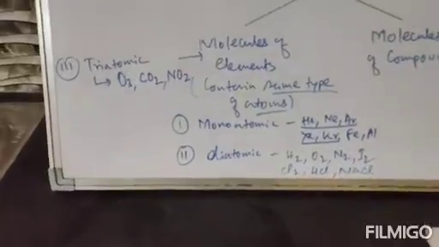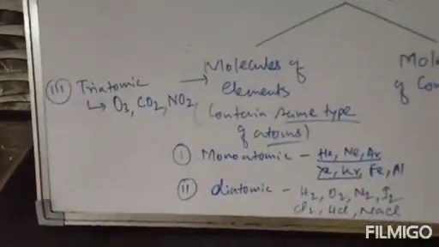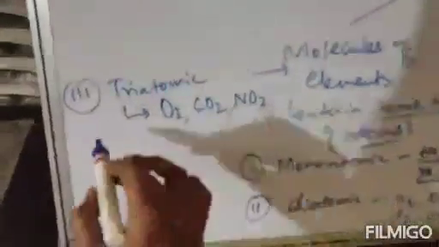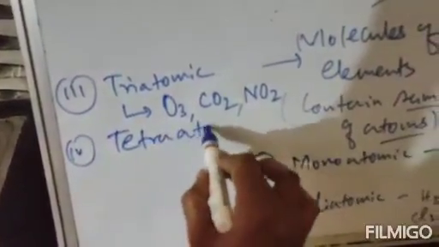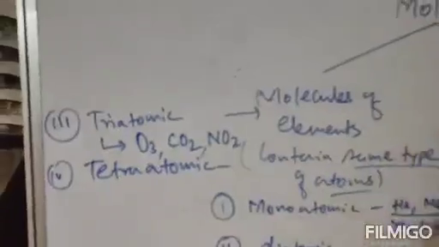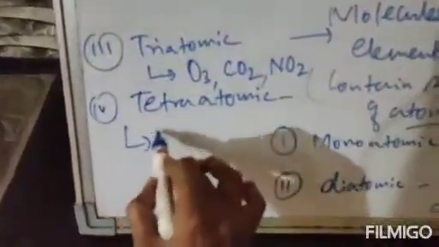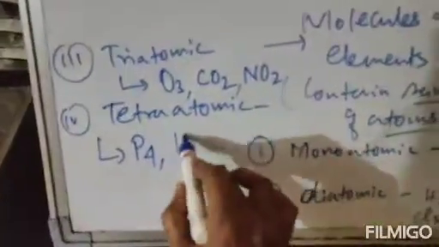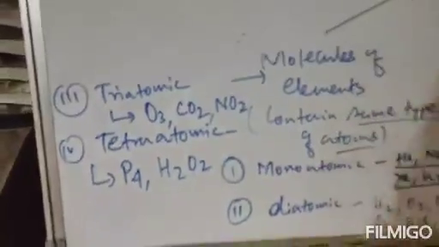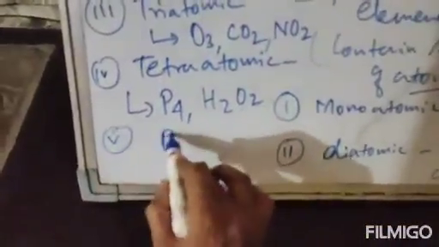But if you study elaborately, two more categories are also there: one is tetraatomic and one is polyatomic. So number 4 will be tetraatomic. Tetraatomic means a total of 4 atoms are present. First example is P4, that is phosphorus, total 4 atoms. Second example is H2O2, that is hydrogen peroxide, 2 hydrogens, 2 oxygens, total 4 atoms. And the last category is the polyatomic.